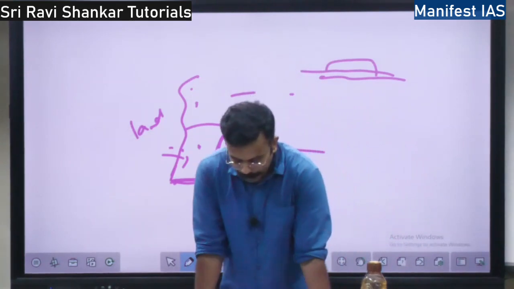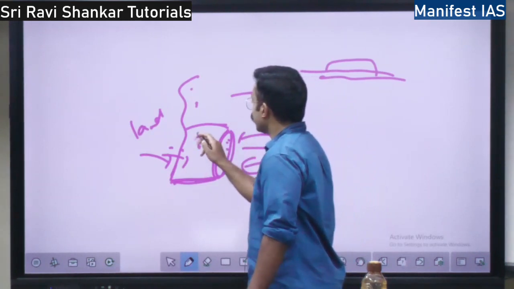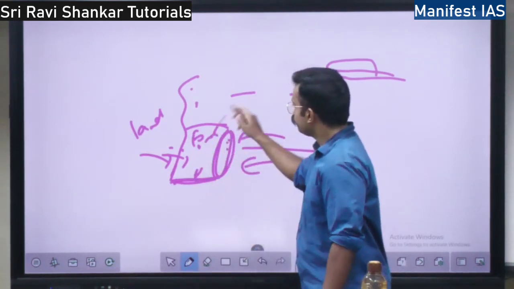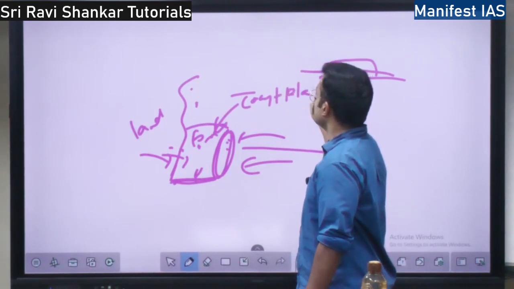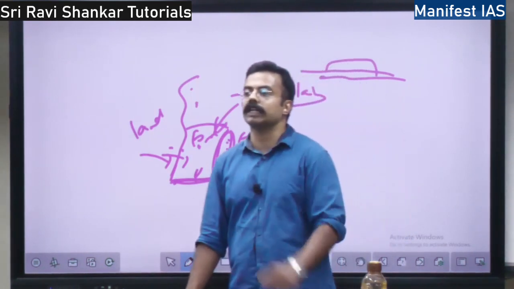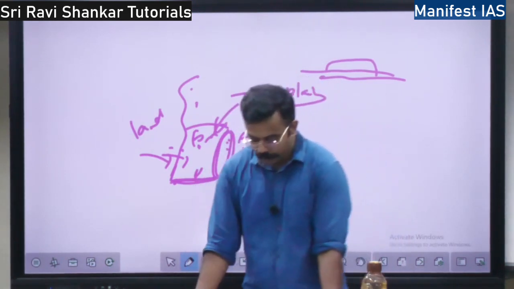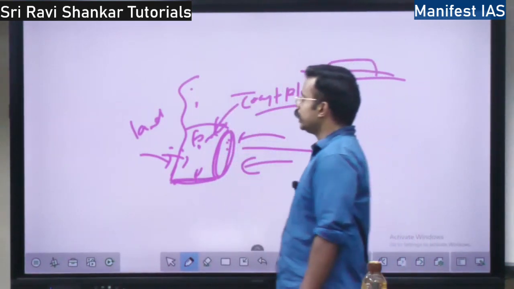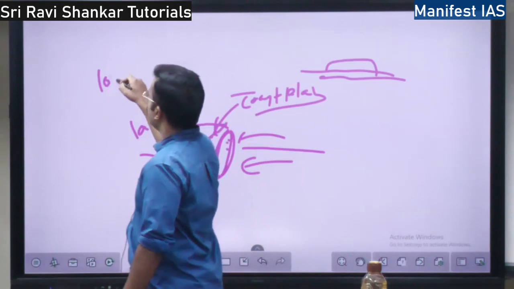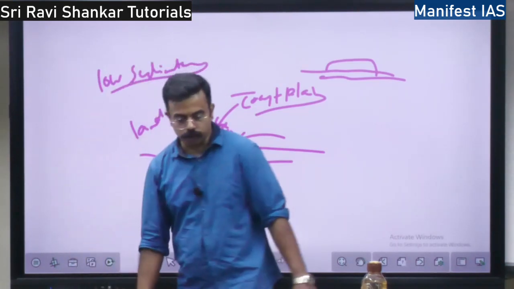Lagoons will be formed. Later on, the sediments from the rivers and the waves are going to get deposited here, and it will form a coastal plain. Lagoon will get changed into a coastal plain because of the deposition. Clear? Okay. Next you have, that is the high rocky coast. Next you have the concept of low sedimentary coast. What is a low sedimentary coast?